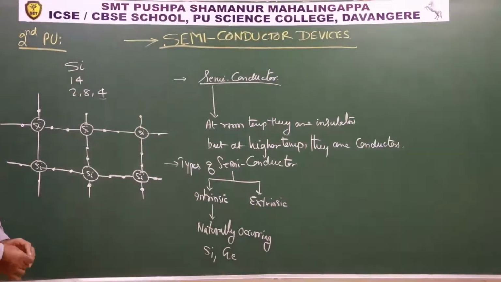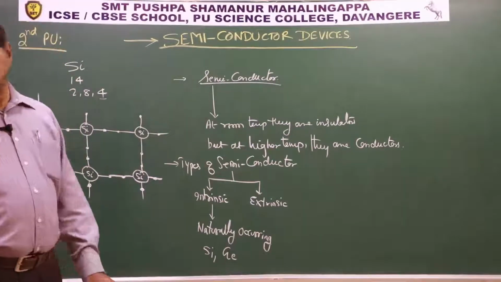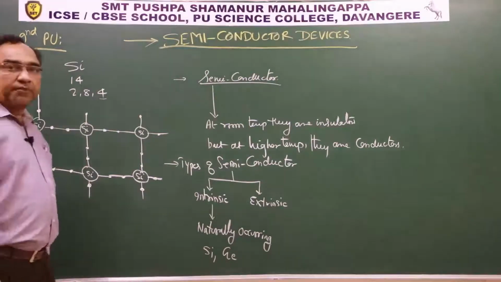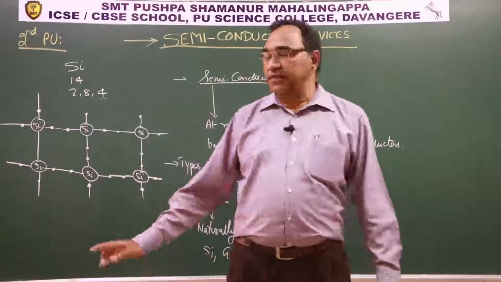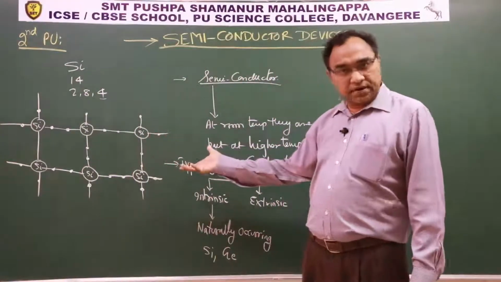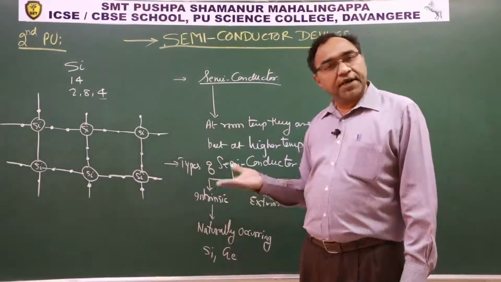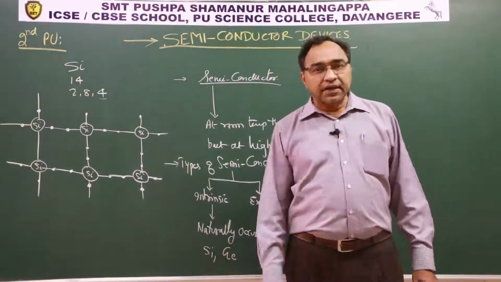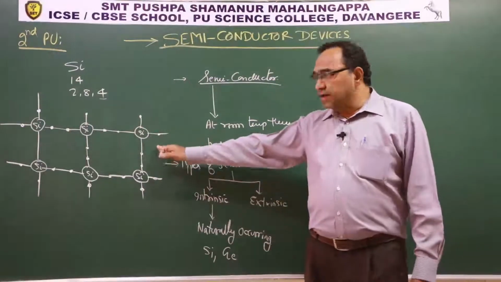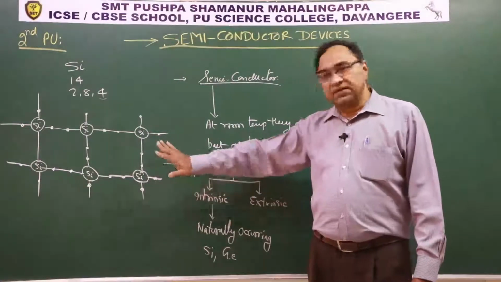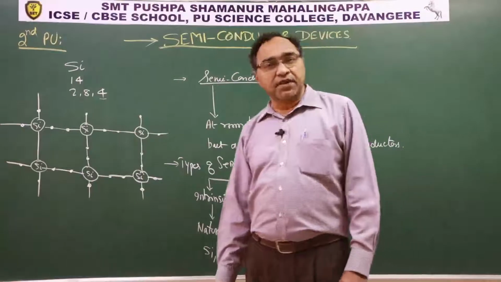Now observe, when we take it at room temperature, is there a free electron in this network? There is absolutely no free electron in this network. So how can it conduct? At room temperature, this network does not have any free electron. That is why this arrangement behaves as an insulator. So silicon at room temperature will behave as an insulator.